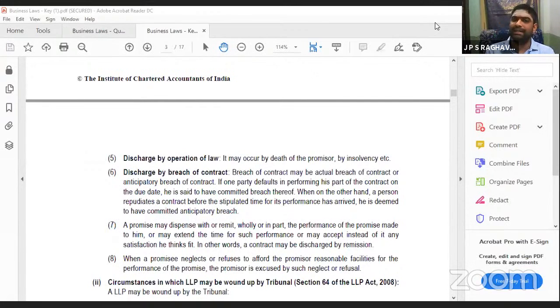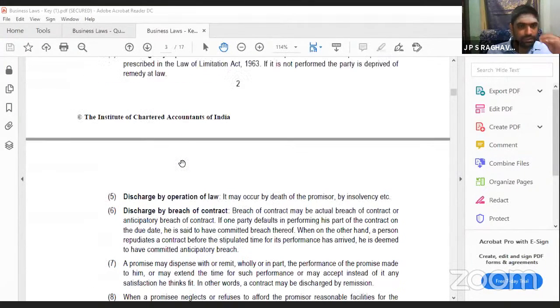Even if you only keep the headings, half of the marks you will be getting. You'll get 4 to 5 marks. Don't worry. Written 5 points and explained 5 points, very good. Definitely you will get 5 to 6 marks.